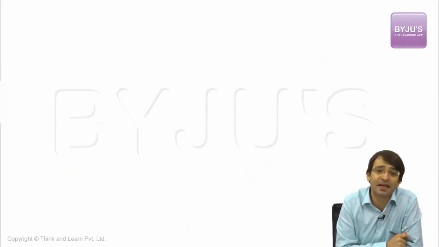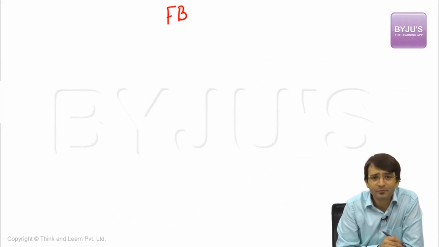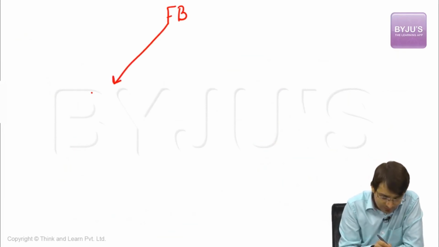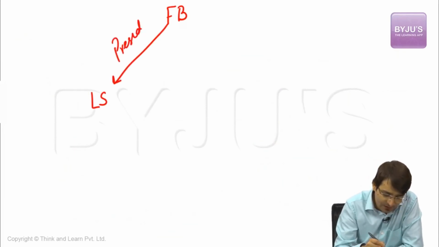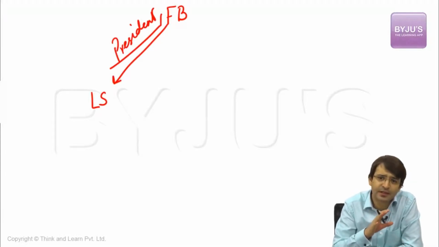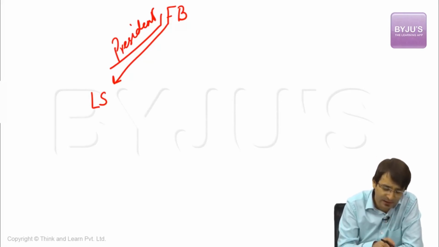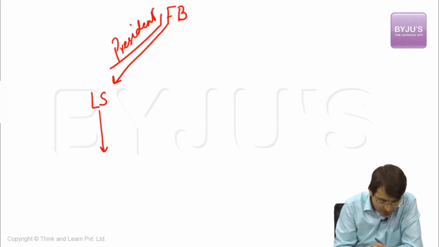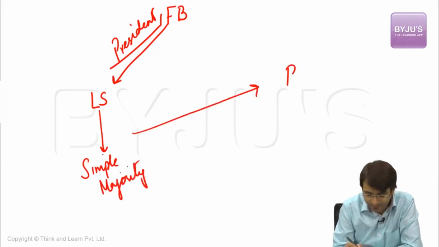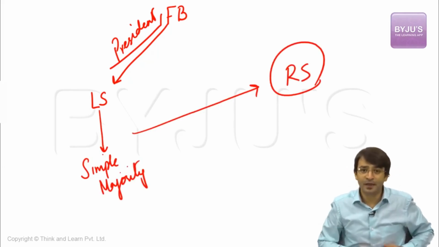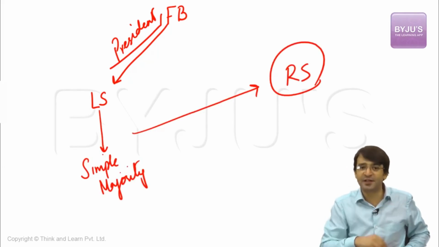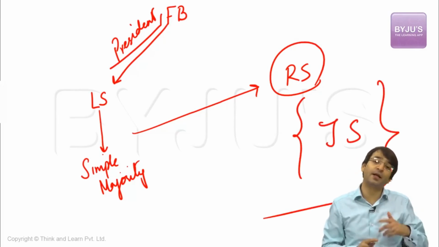Now, what will happen in case of a financial bill? This financial bill can also be tabled only in Lok Sabha. Previous permission of the president is required. A financial bill under Article 117 can be introduced only in Lok Sabha, that too with the previous recommendation of the president. If Lok Sabha passes this bill by simple majority, it is sent to Rajya Sabha. Now, here Rajya Sabha has an equal role. Rajya Sabha can reject a financial bill. Rajya Sabha can amend a financial bill. And if there's a deadlock, a joint session of Indian Parliament can also be convened in case of a financial bill.